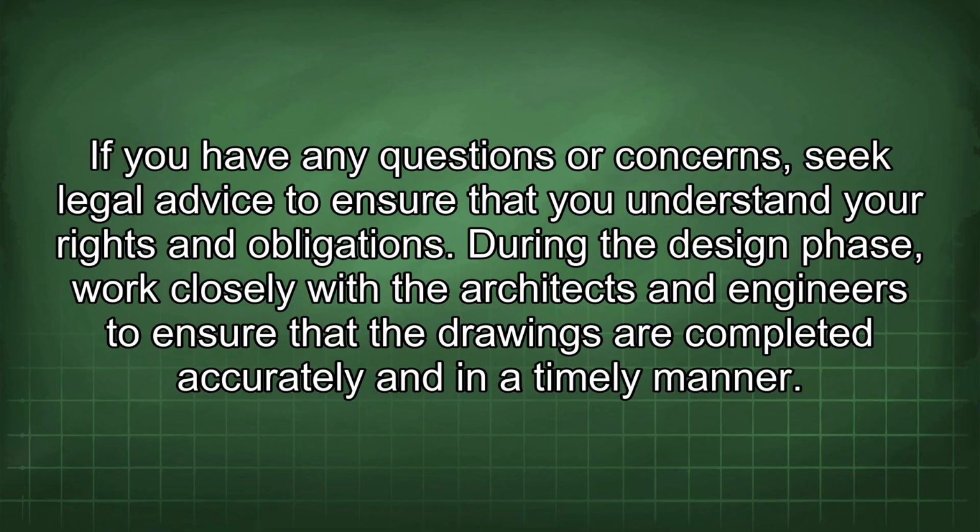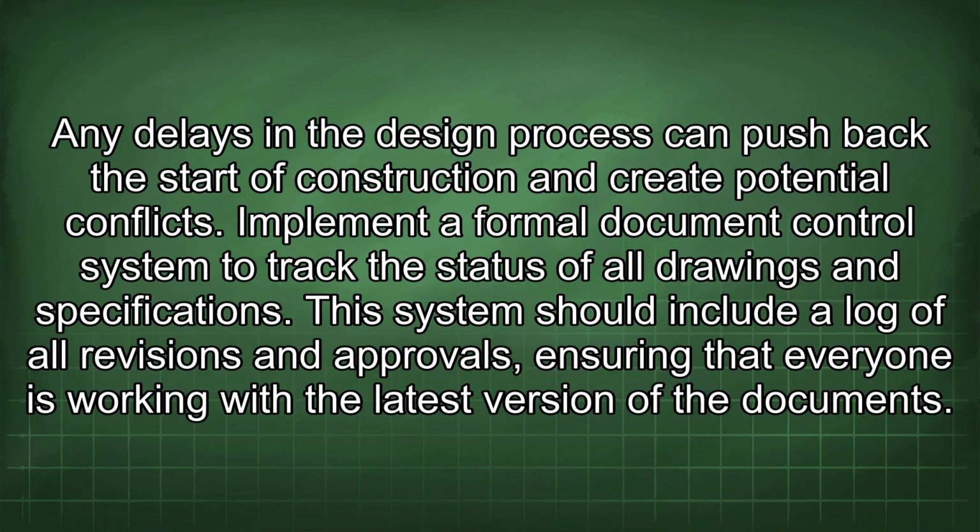During the design phase, work closely with the architects and engineers to ensure that the drawings are completed accurately and in a timely manner. Any delays in the design process can push back the start of construction and create potential conflicts. Implement a formal document control system to track the status of all drawings and specifications.